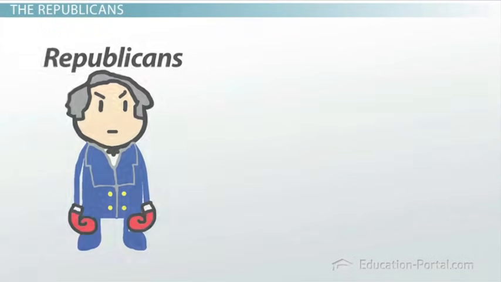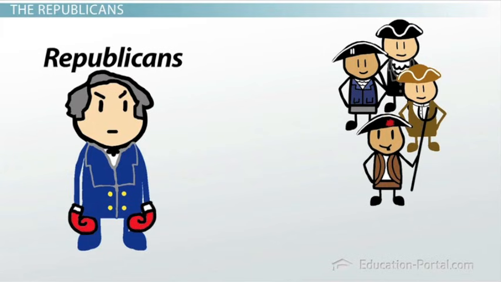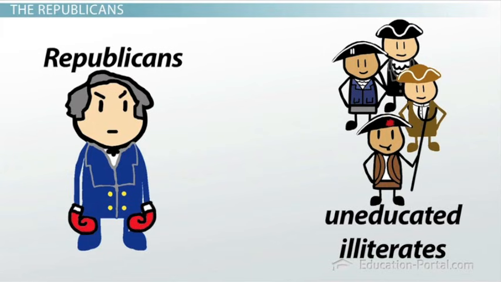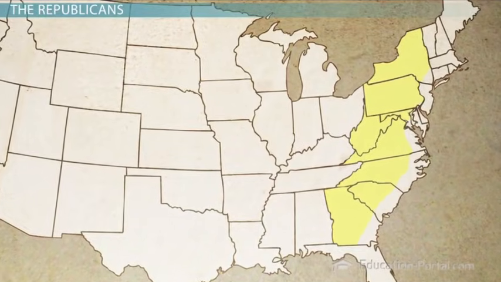The Republicans, Jefferson's cohorts, were mostly artisans, shopkeepers, frontier settlers, backcountry farmers, and poor farmers. They were mostly ill-educated and illiterate. The majority of them were settled in the interior regions.